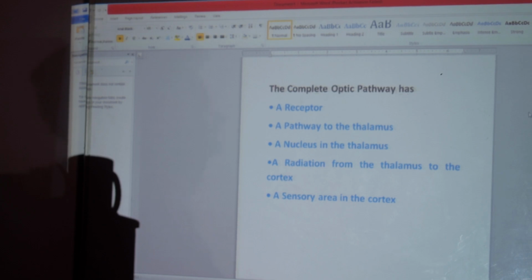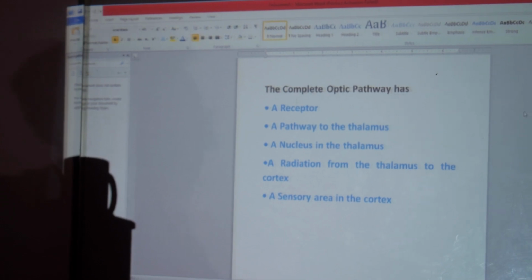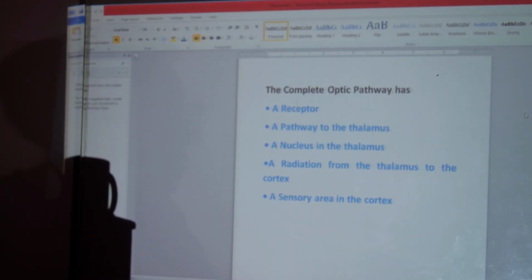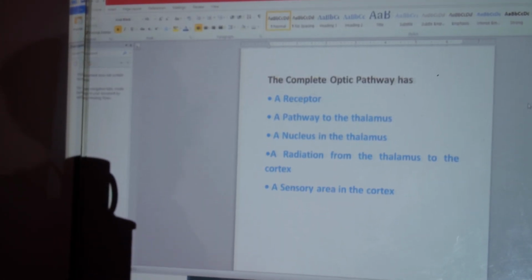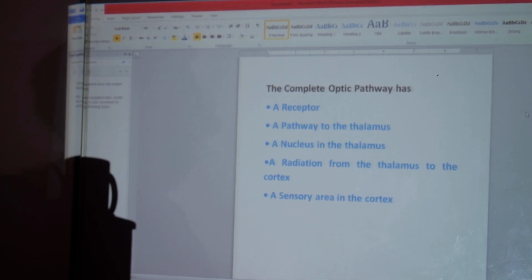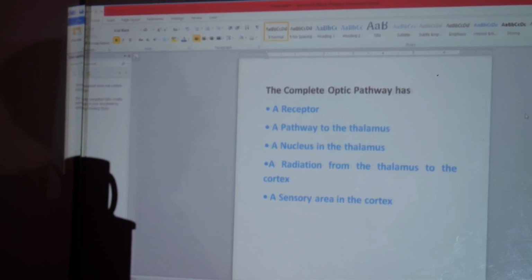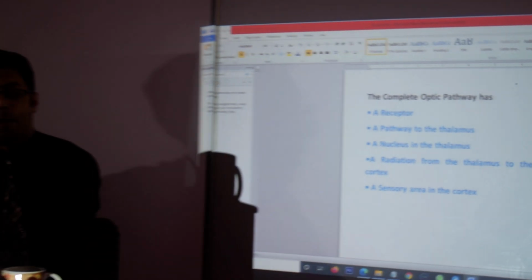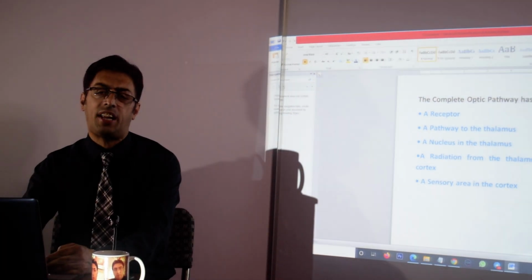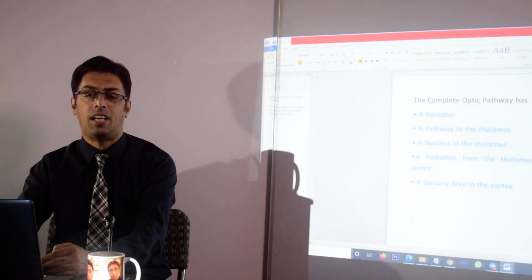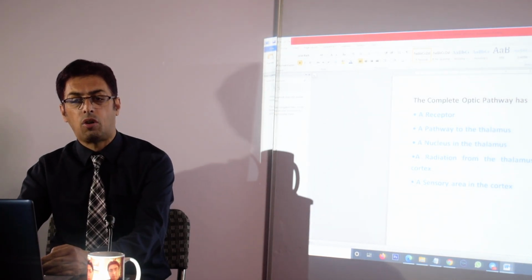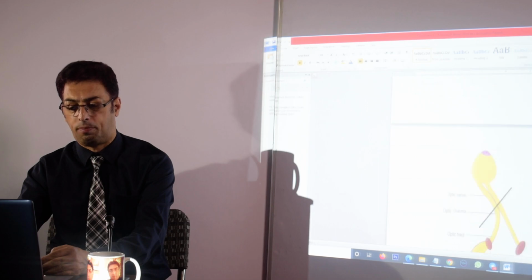So we have the receptor cells in the optic nerve, we have the pathway to the thalamus, we have a nucleus in the thalamus and a radiation and a sensory area in the cortex, which is given the name visual cortex, or the previous classification according to Brodmann, area 17, area 18 and area 19. Area 17 being the primary visual cortex, area 18 and 19 being the associated areas. Now going back to the figure, you can have a look.